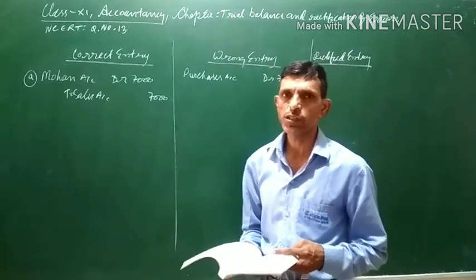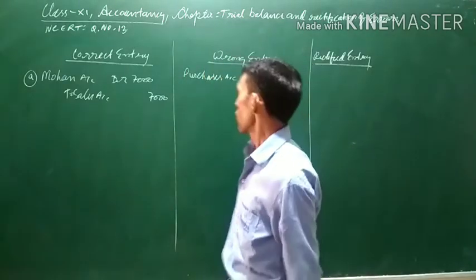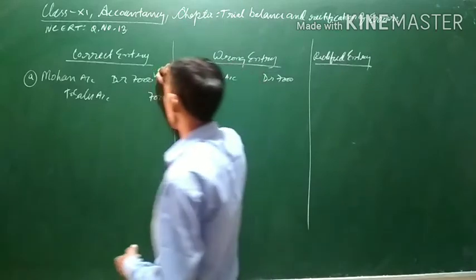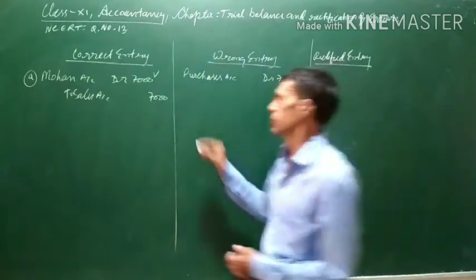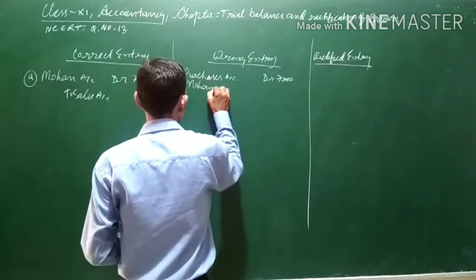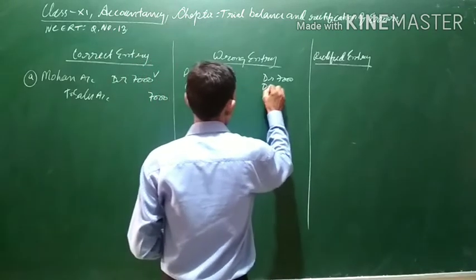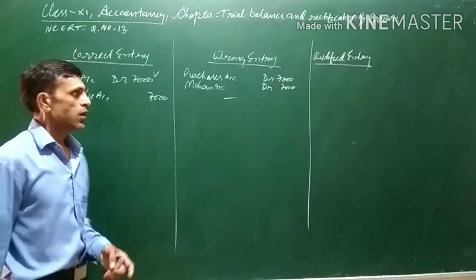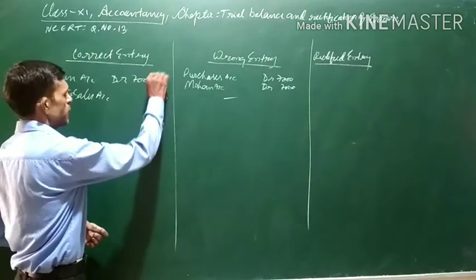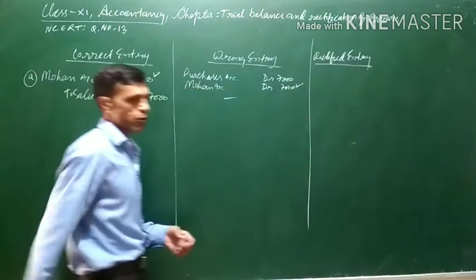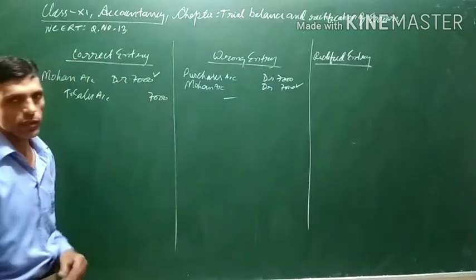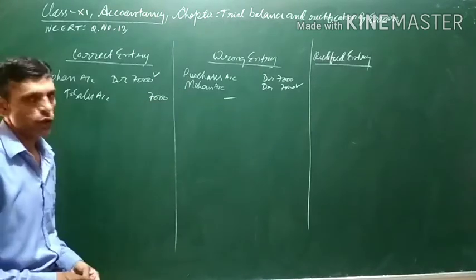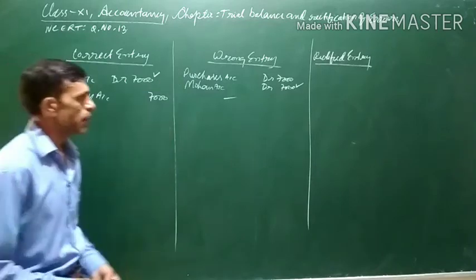One more thing to be noted here is that Mohan's account was correctly debited. Although it was recorded in the purchases book, Mohan's account was to be debited and it has been debited. So the wrong entry is that Mohan account has also been debited with 7,000. There is no credit there. So there is nothing wrong in recording the Mohan account. What is wrong is that purchases was debited with 7,000.